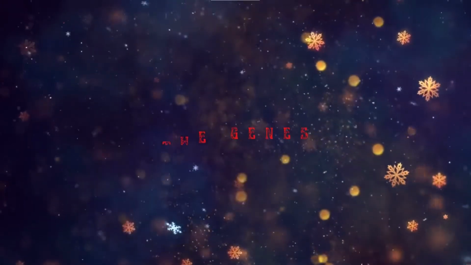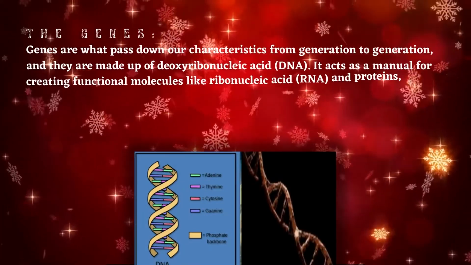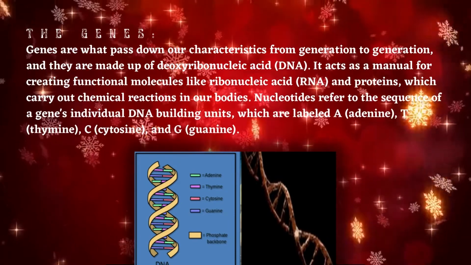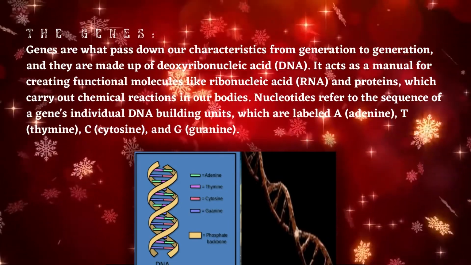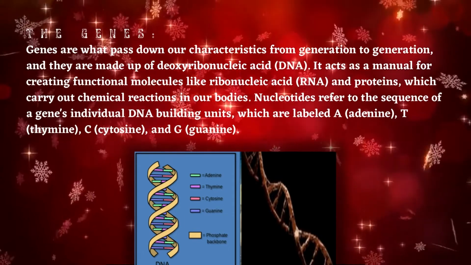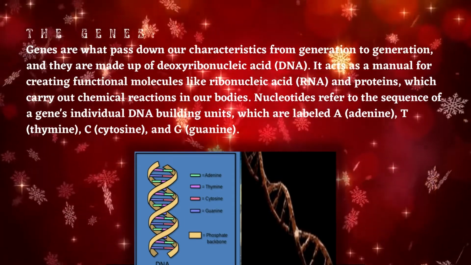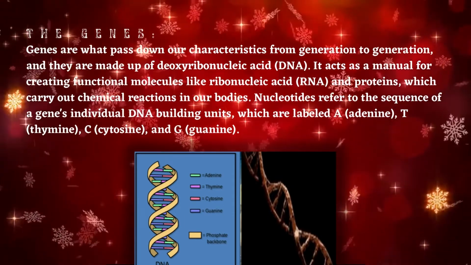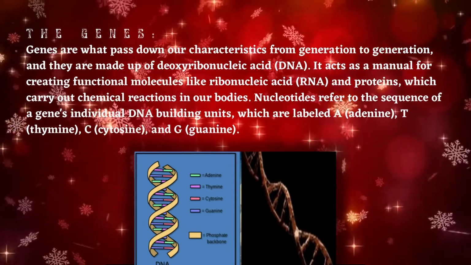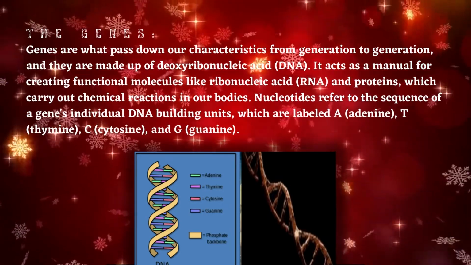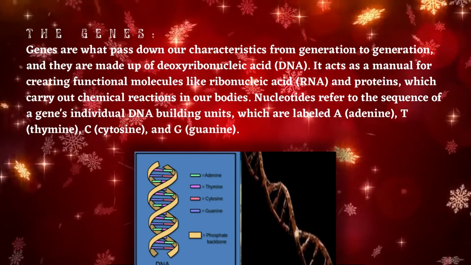The genes. Genes are what pass down our characteristics from generation to generation, and they are made up of deoxyribonucleic acid, DNA. It acts as a manual for creating functional molecules like ribonucleic acid, RNA, and proteins, which carry out chemical reactions in our body.